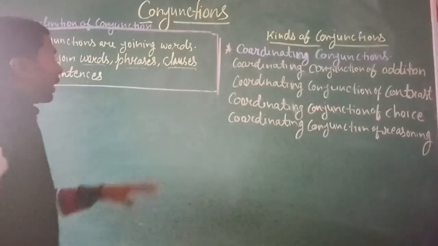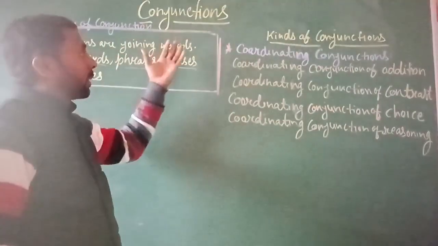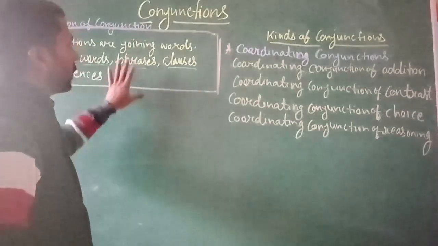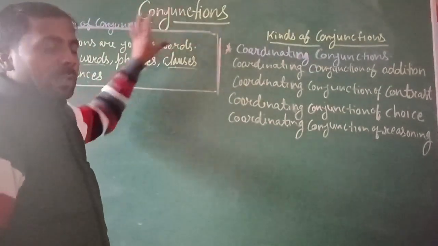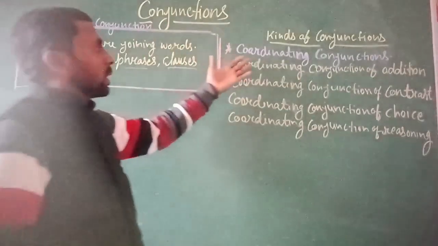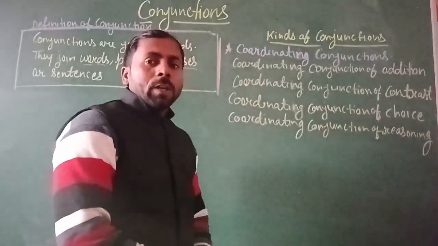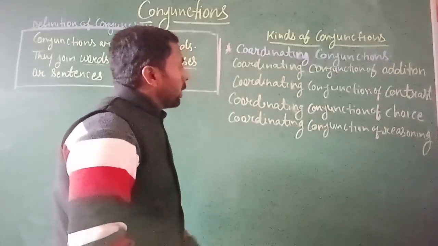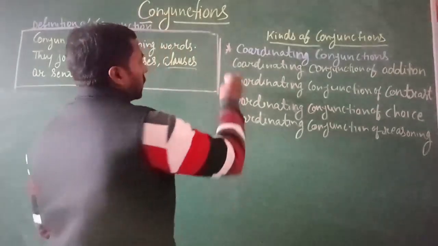In the previous video you learned the meaning of conjunction, the definition of conjunction, the kinds of conjunction, and also the first part, coordinating conjunction. Today we are discussing the sub parts of this conjunction.